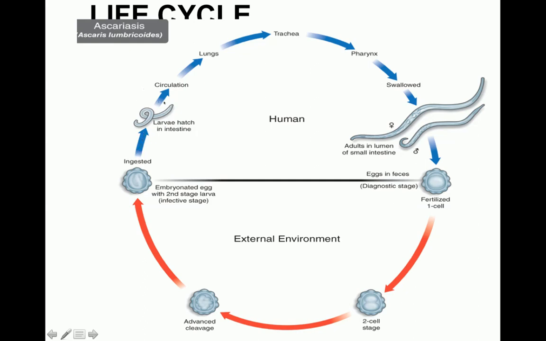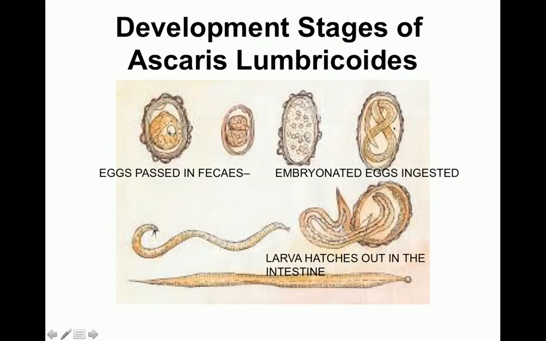In the small intestines, the larva hatches out, enters the circulation, goes into the lungs, settles down and grows over there, and then moves up the trachea, passes over the pharynx, and is swallowed again. When it goes into the intestines, the larva develops into adult worm in the small intestines. The male fertilizes the female, and the female again starts laying eggs.